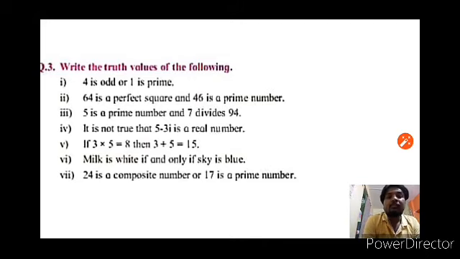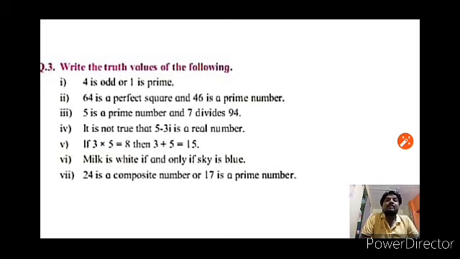Okay, fifth one: if 3 into 5 equals 8, then 3 plus 5 equals 15. It is a conditional statement joined with if then. P statement: 3 into 5 equals 8. It is false because 3 into 5 equals 15. Q statement: 3 plus 5 equals 15. It is also false because 3 plus 5 is not equal to 15. Both statements are false. Conditional statement P then Q, F then F. And we know that in a conditional statement only T then F is false, otherwise true. That means this statement is true.